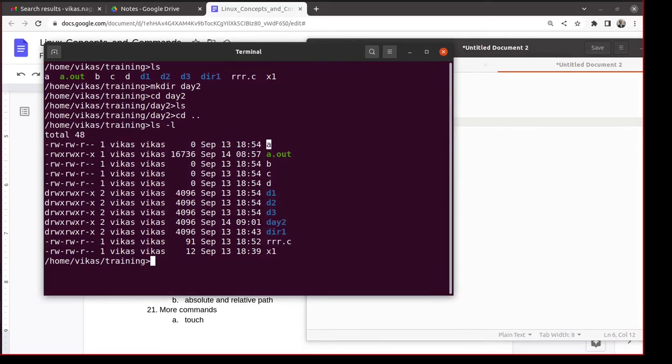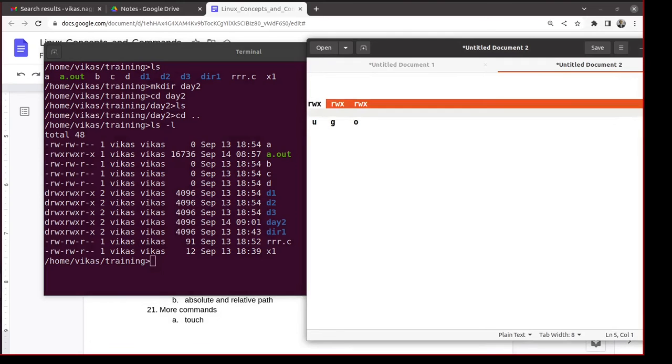Every file has an owner. You can see that for this file A, the owner is Vikas. And every file has a group also. In my system, the group is named with the same username, but normally that will not be the case. Normally the group name can be IT, finance, HR, telecom, datacom. You can have groups in the organization.